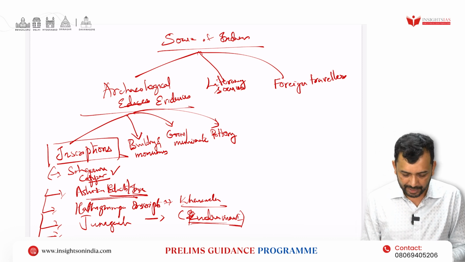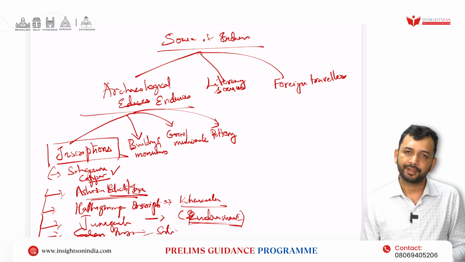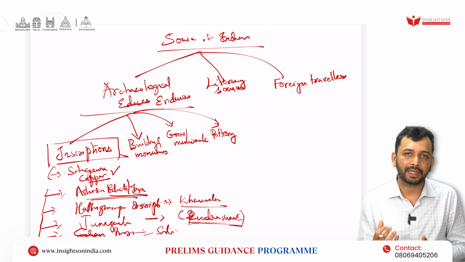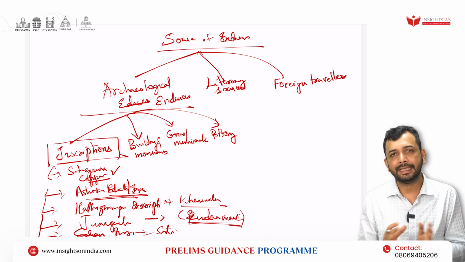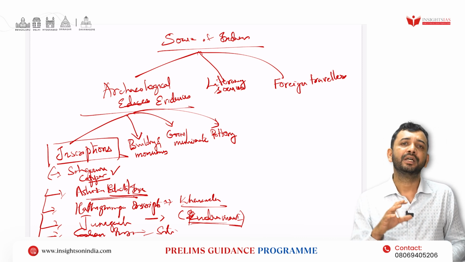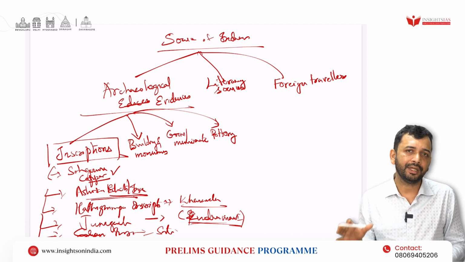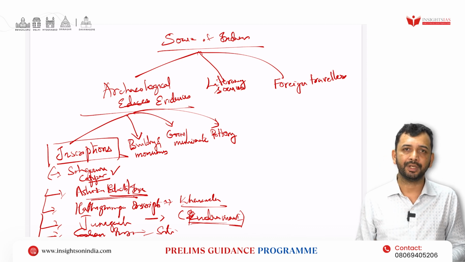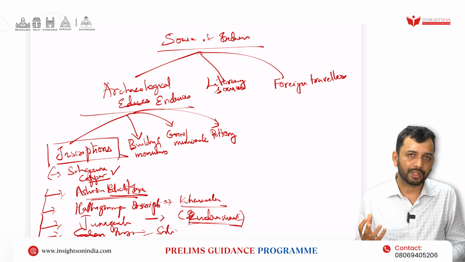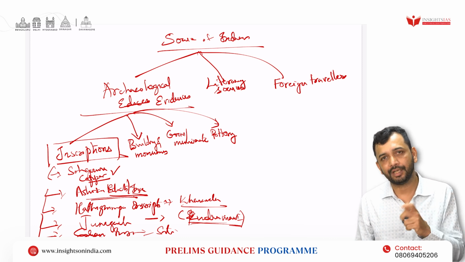For example, the Eran inscription talks about the sati system. Some inscriptions also talk about the political system. For example, the Uttaramerur inscription of the Cholas has spoken in detail about the village panchayat, that is, the decentralization with respect to Ur and Sabha under the Cholas. So that has been discussed. Then the Nasik inscription has also given details about the Satavahanas, where the name of the king has been derived from their mother. So that information is there.